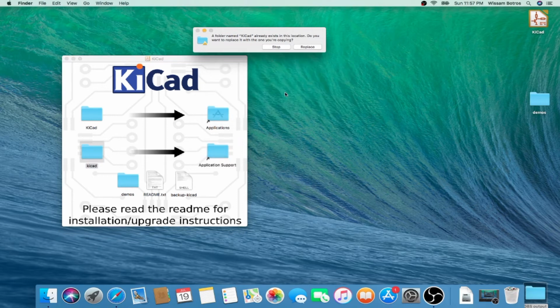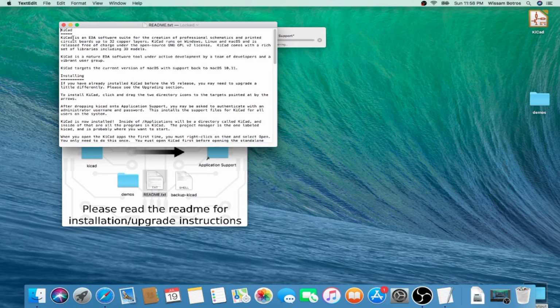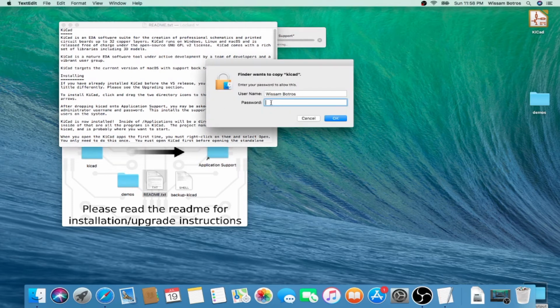Needs authentication. It was asking me if I want to replace a previous one. I installed KiCad before, I'm just replacing it. So it's copying. Let's see what will go next. Look at the README files. It's just about KiCad, the version, what you need, the license, the installation. It needs authentication. Here we go.